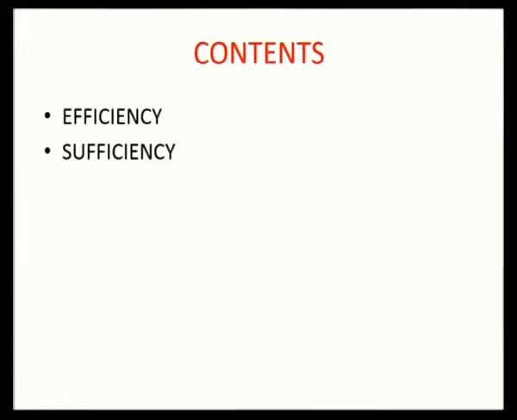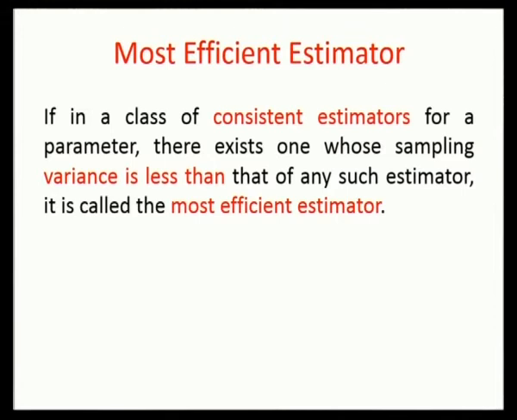Welcome to UGC lecture on mathematical sciences. Today's class we are going to discuss properties of an estimator. Under properties of an estimator, we are going to discuss efficiency and sufficiency of an estimator. Before defining what is an efficient estimator, it is better that you should know the concept of most efficient estimator. If in a class of consistent estimators for a parameter, there exists one whose sampling variance is less than that of any such estimator, it is called a most efficient estimator.